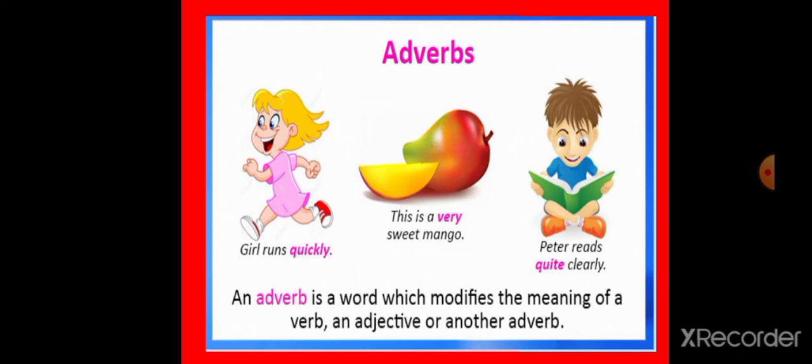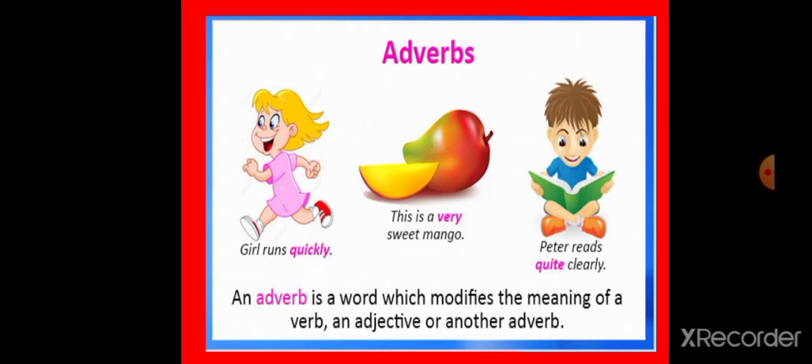What do you mean by verbs? In the previous class you have learnt the tenses, right? Yes. The words which show actions are called verbs. Adverbs? Yes. An adverb is a word which modifies the meaning of a verb, an adjective or another adverb.